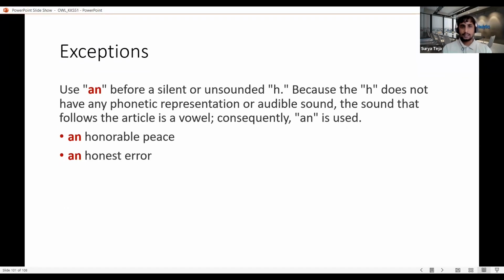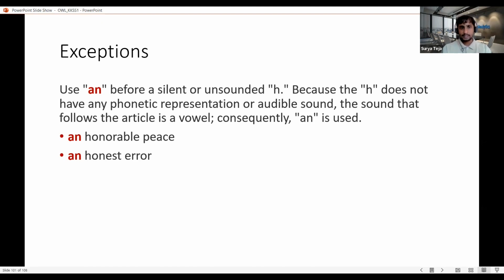And there are certain exceptions here. So sometimes we use, "I've been working since an hour," or "I have seen the most honorable judge in the Supreme Court," something like that. So even though the word is starting with H, the sound is not starting with H. So sometimes H becomes silent in certain situations. That depends upon different contexts.